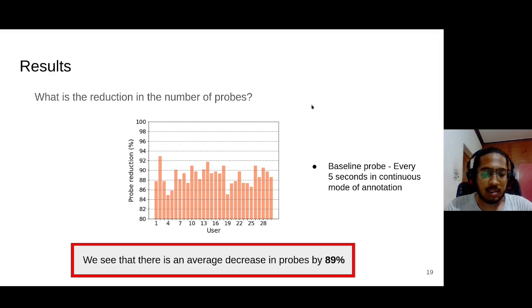Now, coming to the results, one question that naturally arises is what is the reduction in the number of probes? We can see that our framework, Ocean, reduces the number of probes by 89% on average when compared to a continuous dataset that probes every 5 seconds on average. Why 5 seconds? Because our window size that we've chosen for Ocean is 5 seconds. One thing to note in the graph is that the y-axis ranges from 80 to 100% and not 0 to 100% for visualization purposes.